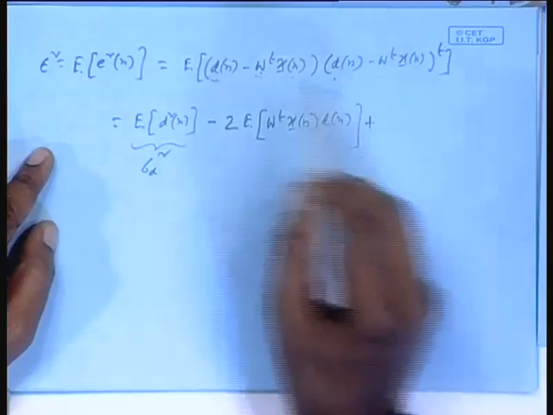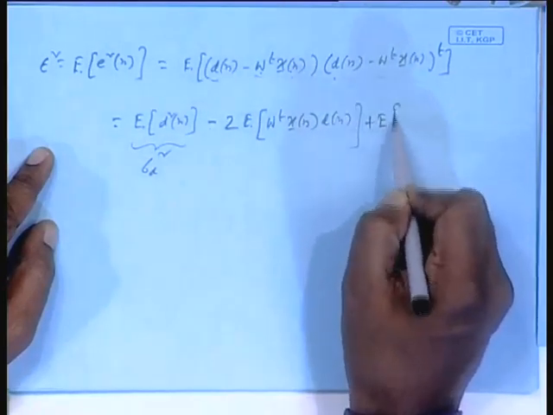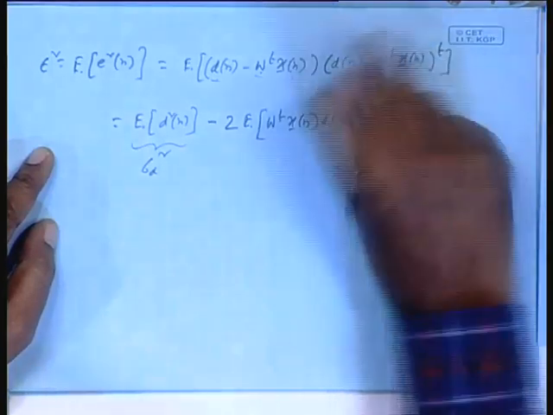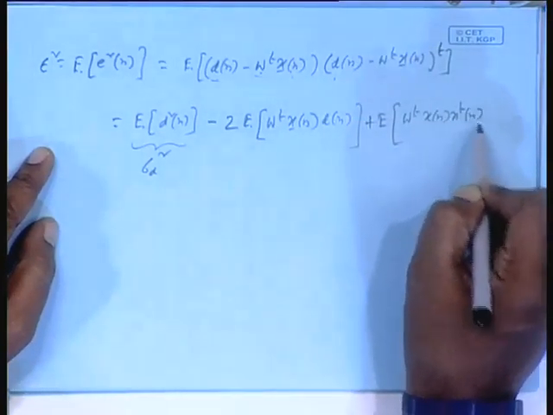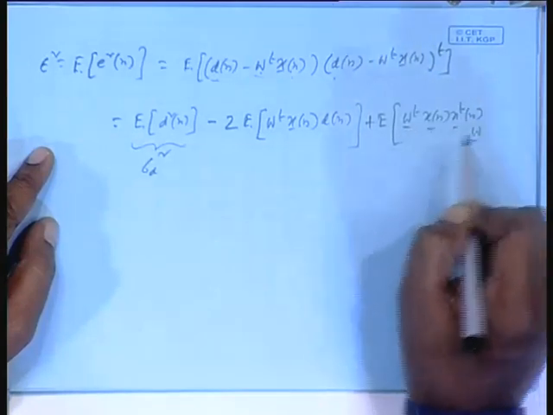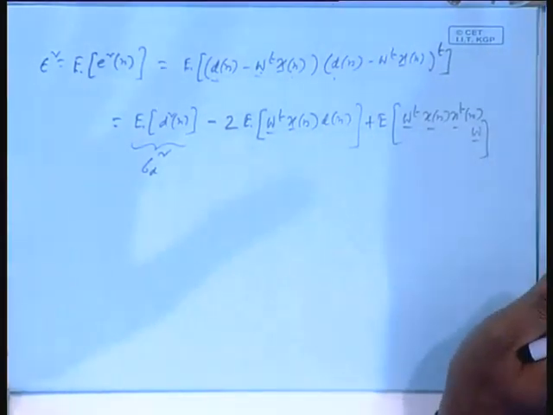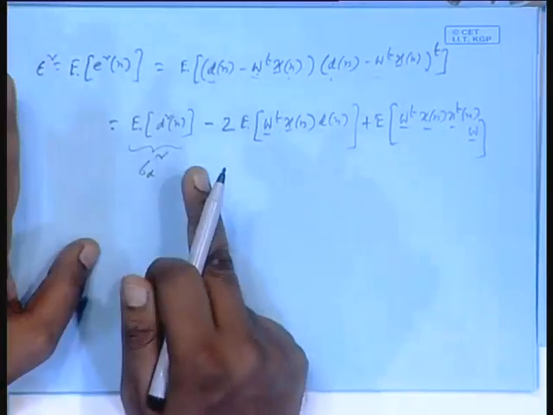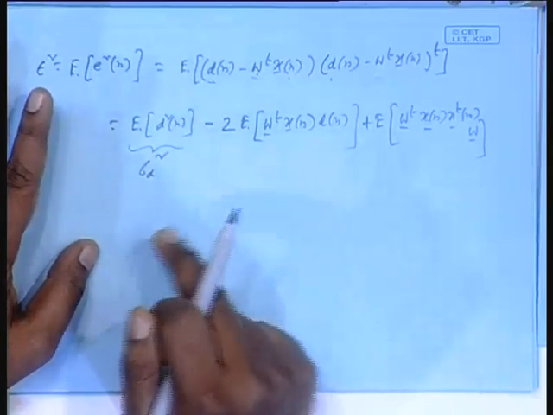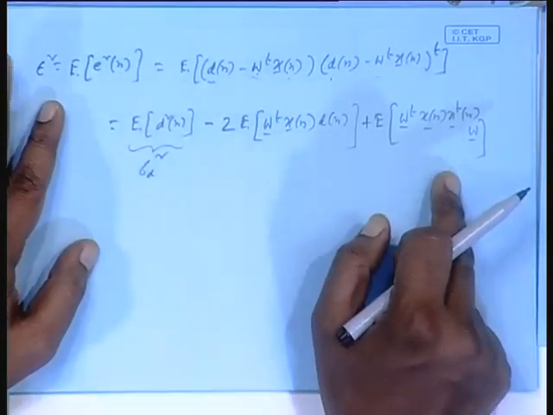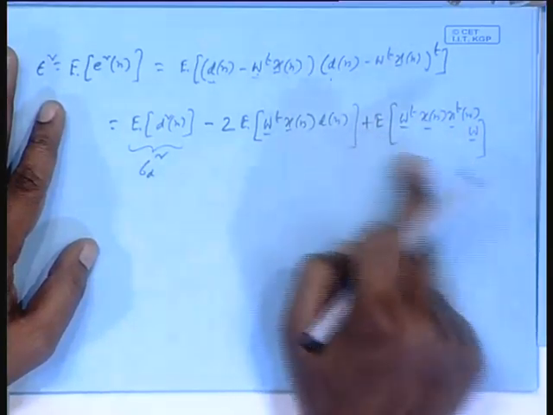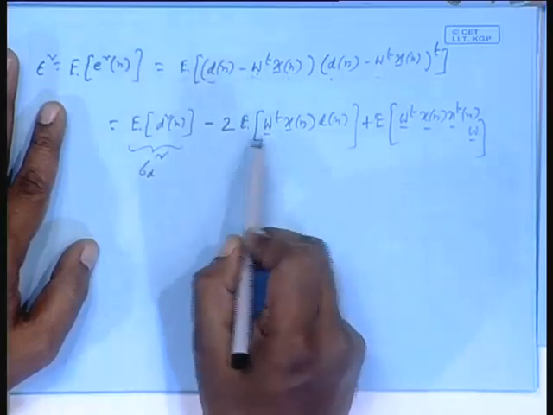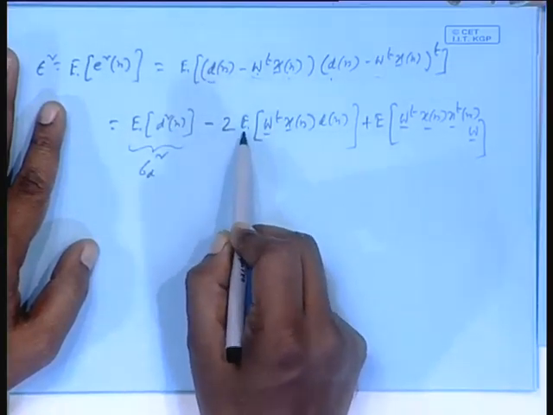Plus the last term, E of W transpose Xn and the transpose of this. W does not come in the first term. I have to minimize it as a function of all the weights W, but W comes here and here. This is where you will get the quadratic terms, because two W's occur here, and only one W occurs in the cross term. Anyway, W is a constant, I can take W transpose out and E of Xn into Dn.